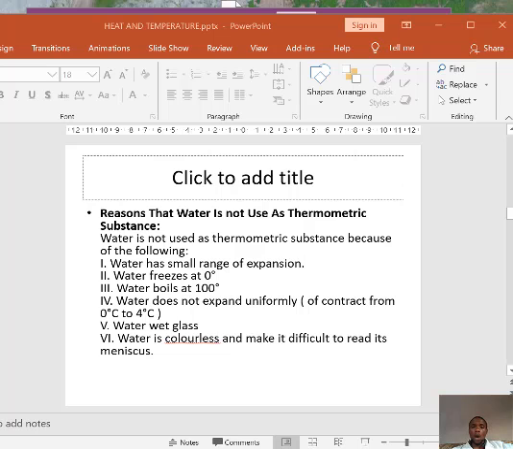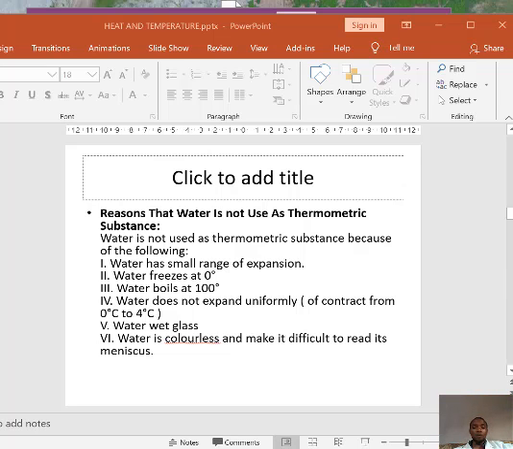So we also have reasons why water cannot be used as a thermometric substance. If you have checked past questions, WAEC past questions, you must have seen questions like this. Number one, water has a small range of expansion. Water's expansion range is between 0 and 100 degrees Celsius. Also, water freezes at 0 degrees Celsius, and water boils at 100 degrees Celsius.